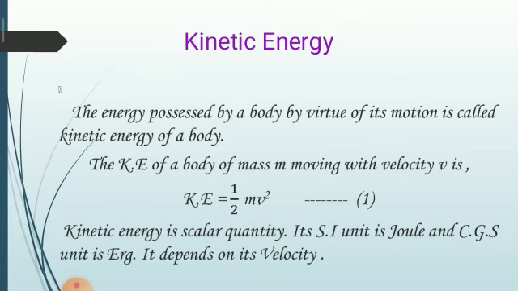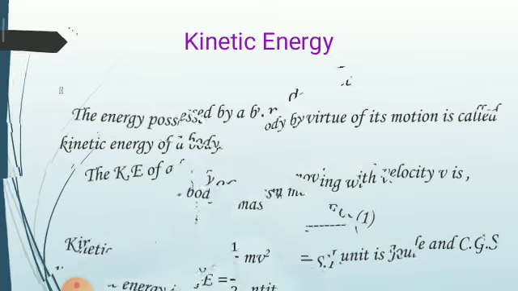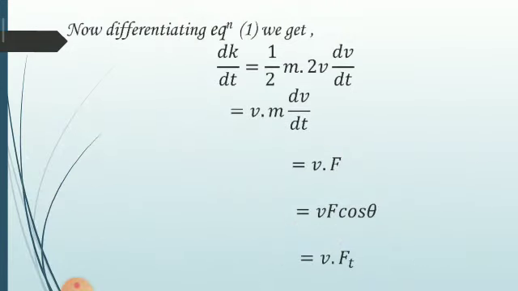Now, differentiating the equation, we get dK by dt is equal to 1/2 m and differentiation of v square, that is 2v dv by dt. Now, 2 will be cancelled, therefore it is equal to v into m dv by dt.